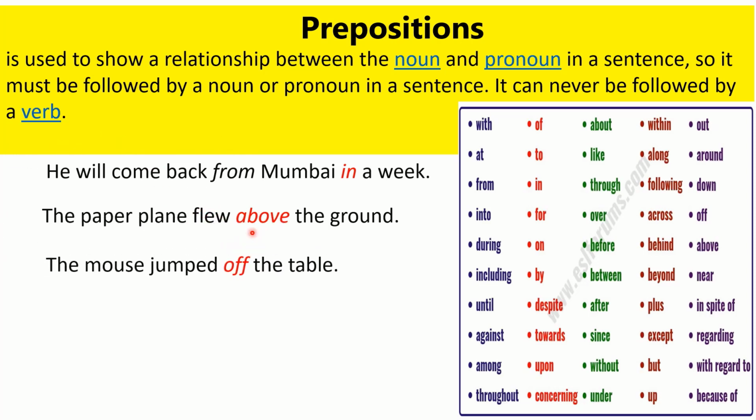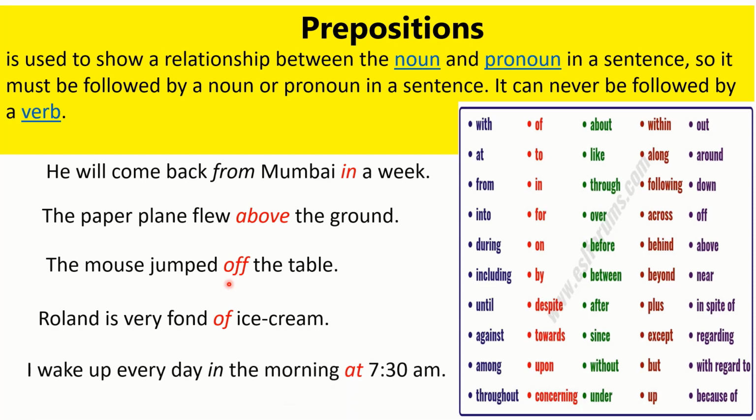Look at another example. The mouse jumped off the table. This is a very common preposition, and which we sometimes make mistakes in. Off we use when we say that some object is removed from present position to another position. Look at another off. Roland is very fond of ice cream. Now here of is talking about the likeness of the ice cream. Look at another example. I wake up every day in the morning at 7:30 a.m. We use at when we are talking about the exact time.